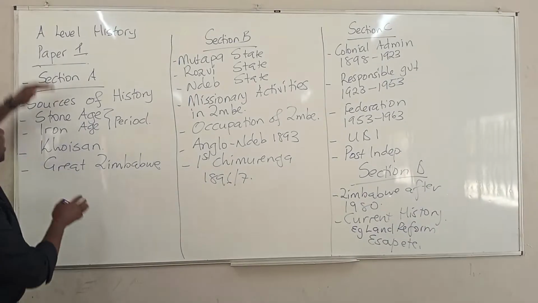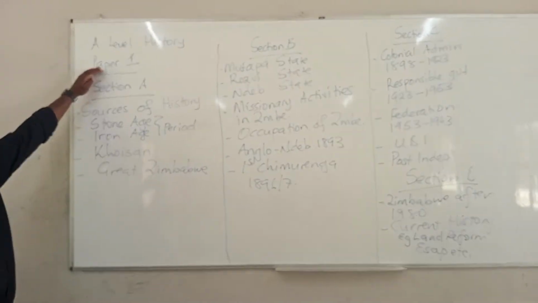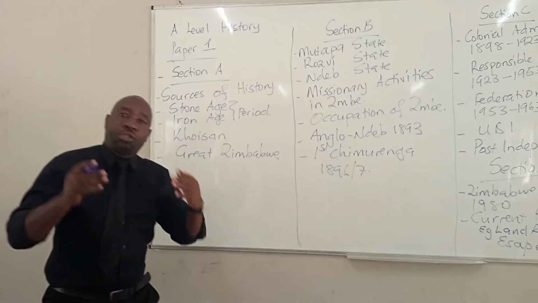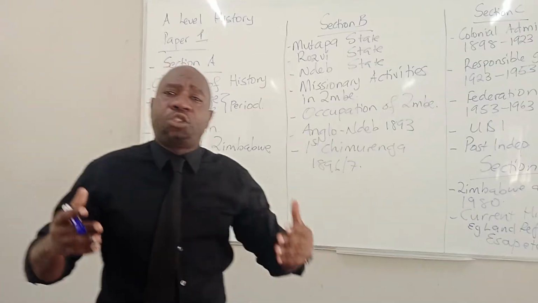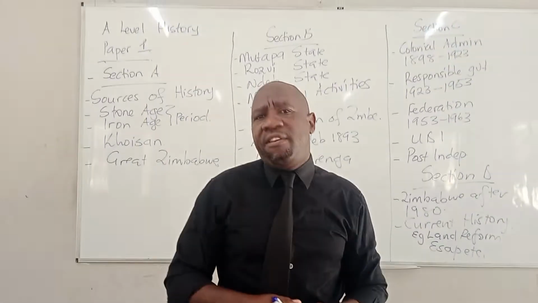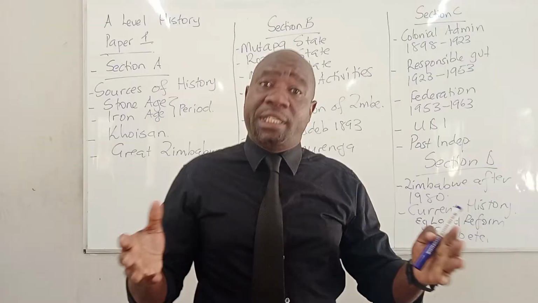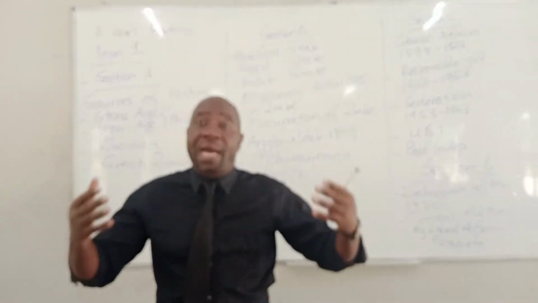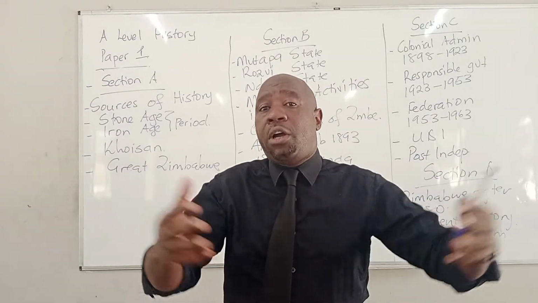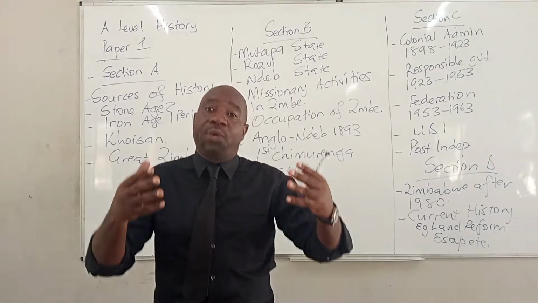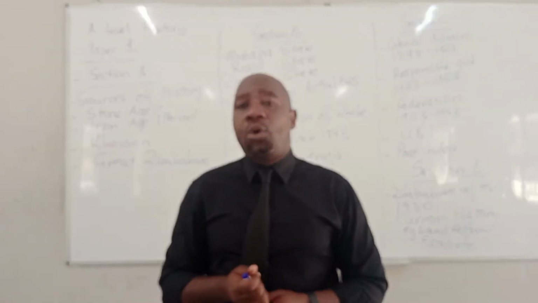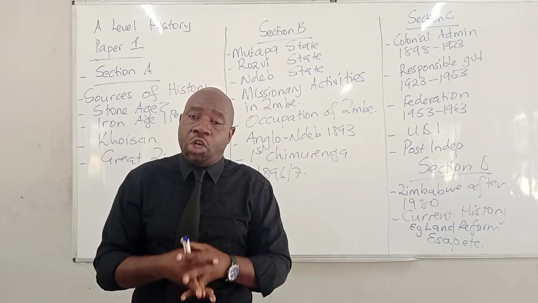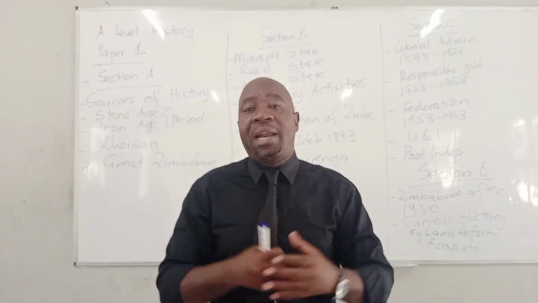Here are the topics. Let's start with section A. On section A, we've got so many topics. One of the topics is the sources of history. For us to know about historical events, we are supposed to use sources. We talk about oral tradition. We also talk about written records, archaeology, rock paintings, linguistics, and anthropology, which talks about the social organization and activities done by the people